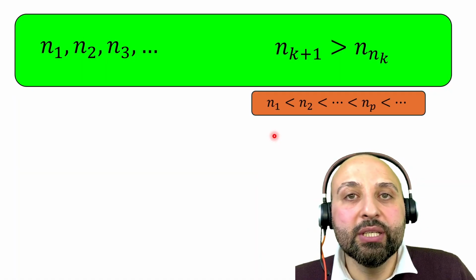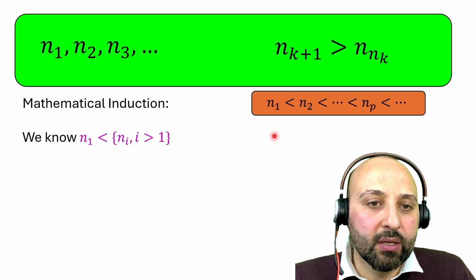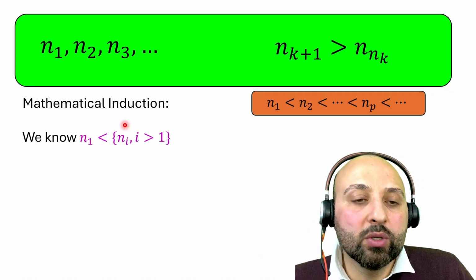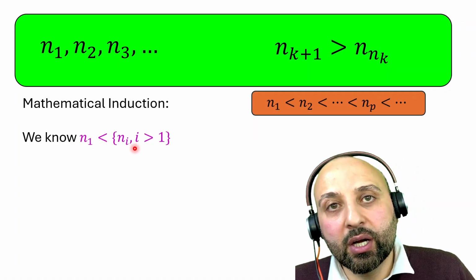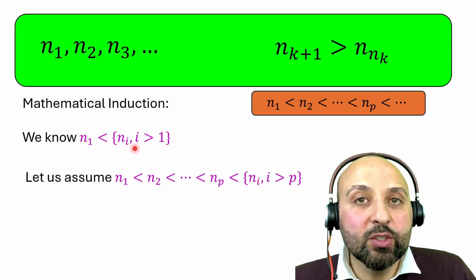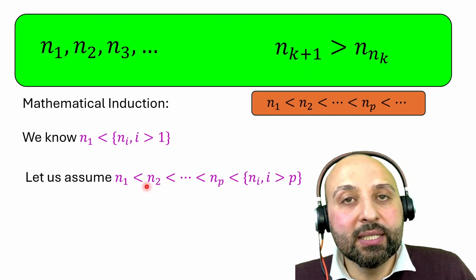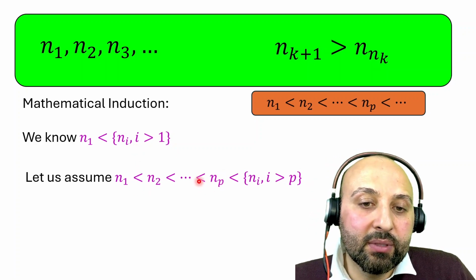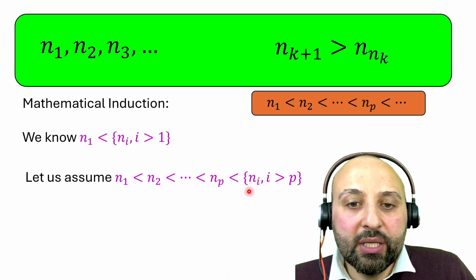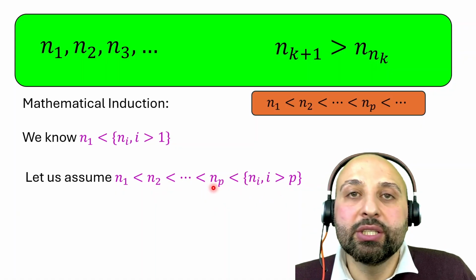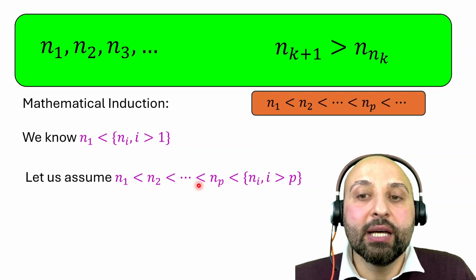We are going to do this with mathematical induction. For n equal to 1, we know it: n1 is less than n_i for i larger than 1. We assume that n1 is less than n2, and so on, less than n_p, and for any i larger than p, n_i will be larger than n_p.